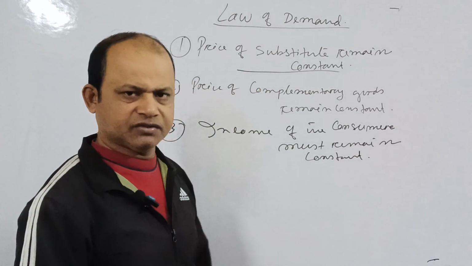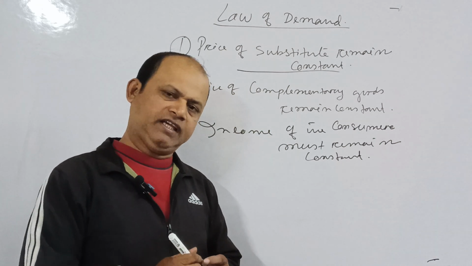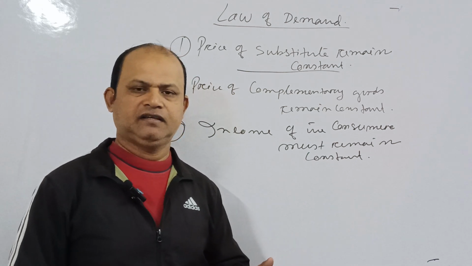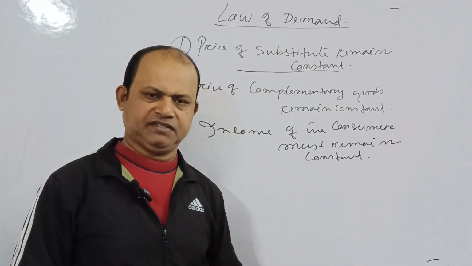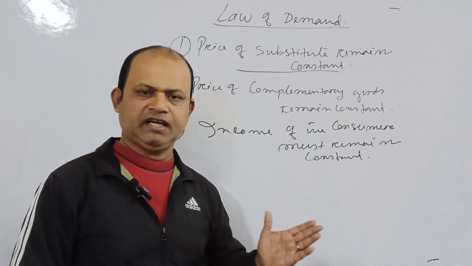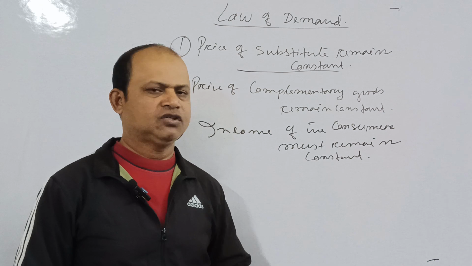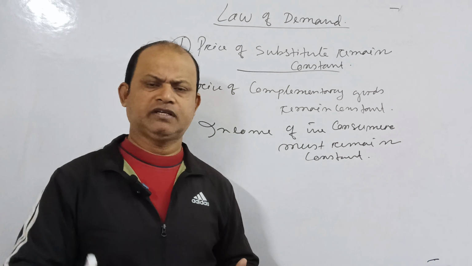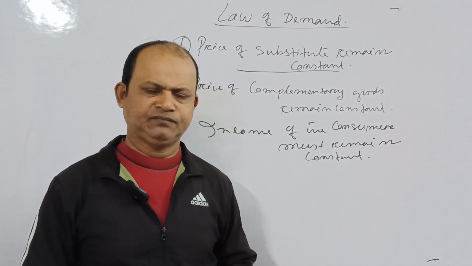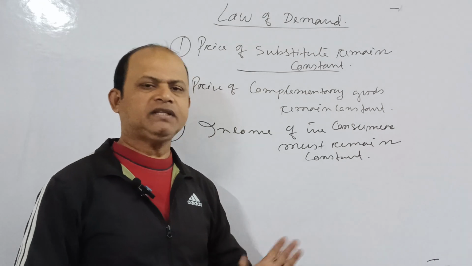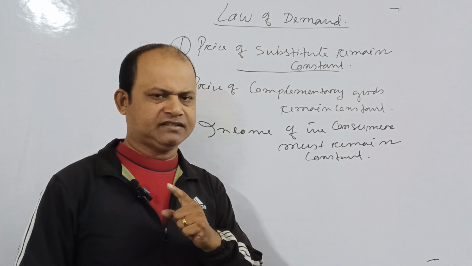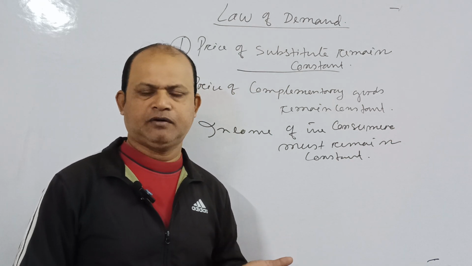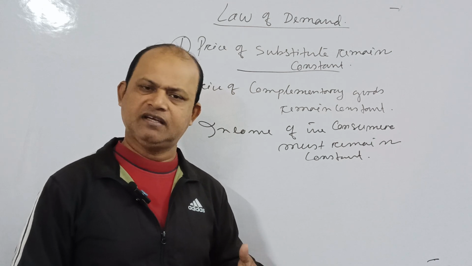Income of the consumer must remain constant, because if the income of the consumer increases accordingly as the price increases, or if the price of the commodity increases and accordingly income of the consumer increases, he will be in the same position. Because here the price increases, income also increases, he will buy the same commodity which he bought earlier. So keeping the income of the consumer constant, if price increases, demand will decrease, because his income is constant. Now price increases, his purchasing power will be less, he will demand less, and vice versa, the opposite may also happen.